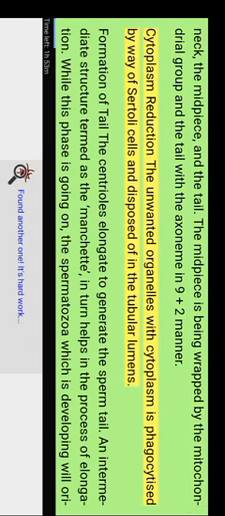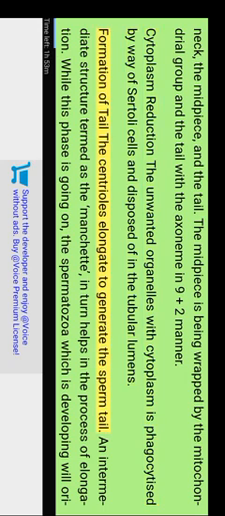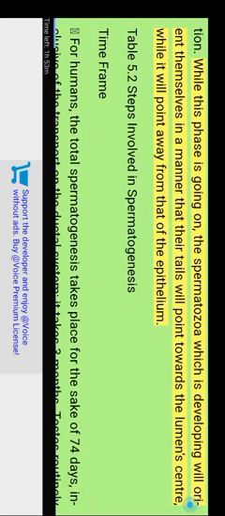Cytoplasm reduction: the unwanted organelles with cytoplasm are phagocytized by Sertoli cells and disposed of in the tubular lumens. Formation of tail: centrioles elongate to generate the sperm tail. An intermediate structure termed the manchette helps in the process of elongation. While this phase is going on, the developing spermatozoa orient themselves so that their tails point towards the lumen center, while they point away from the epithelium.